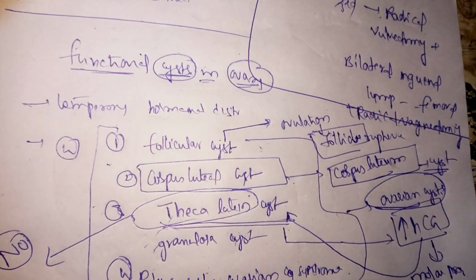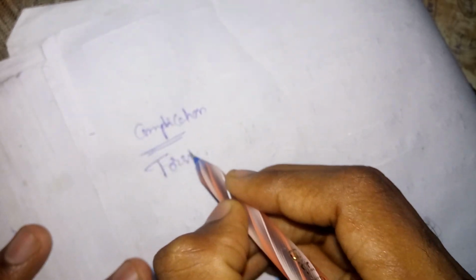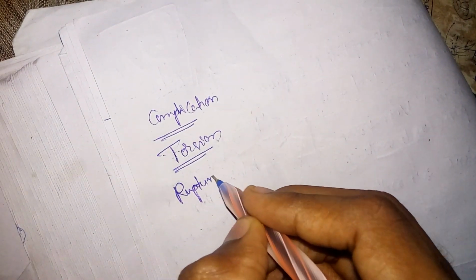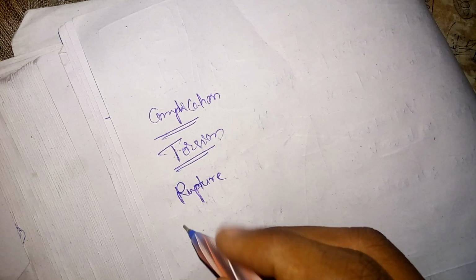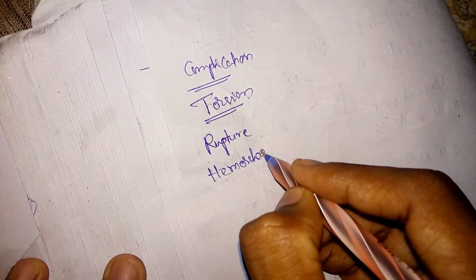Ovarian cyst. What are the complications of ovarian cyst? The most important complication is torsion. Then sometimes this cyst can rupture, right? Sometimes hemorrhage may occur into the cyst.